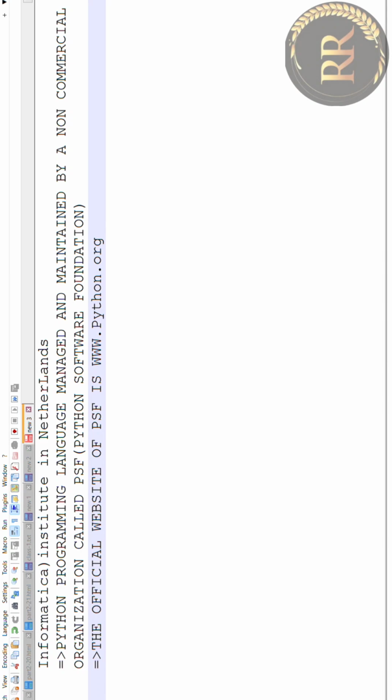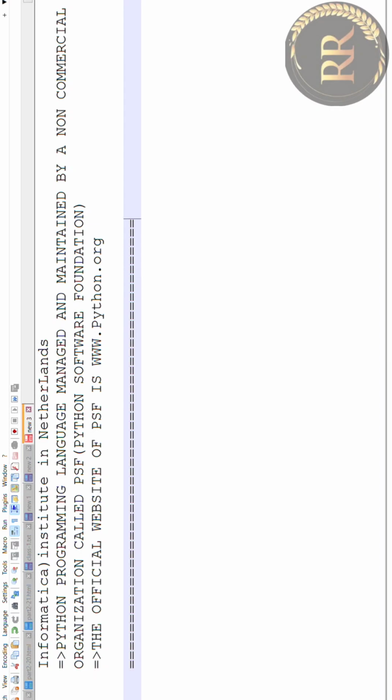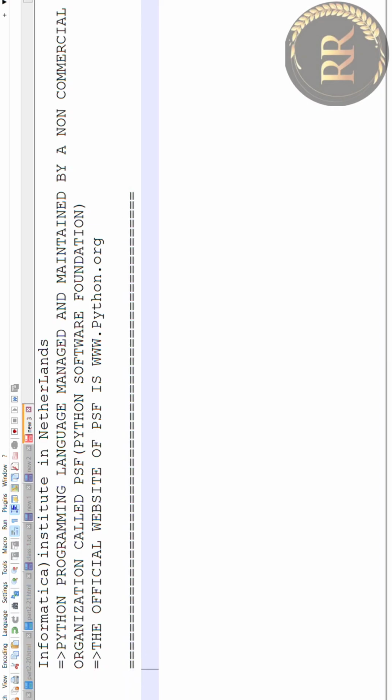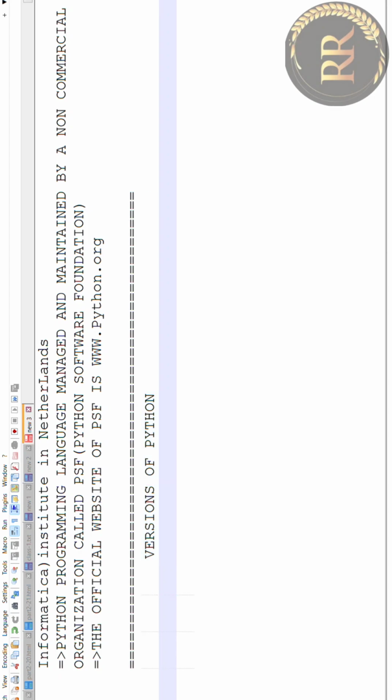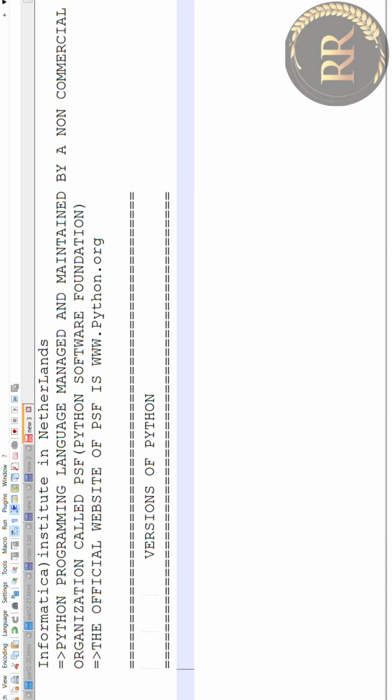And next we discuss versions of Python. Let us discuss about it. Before knowing the versions of Python, we have to know the versioning process. You need to know. So here, real-time practices.